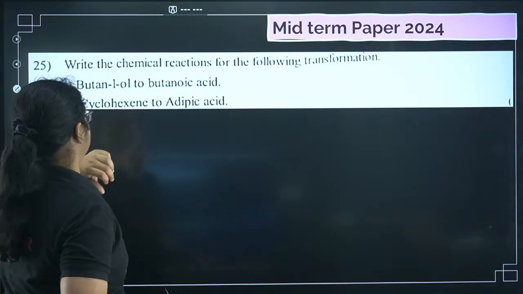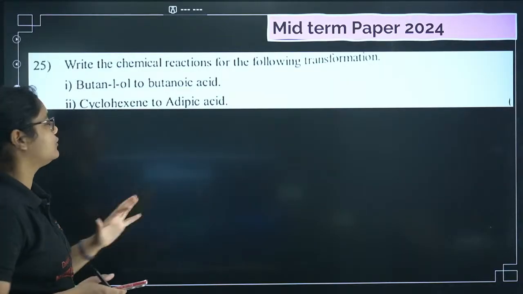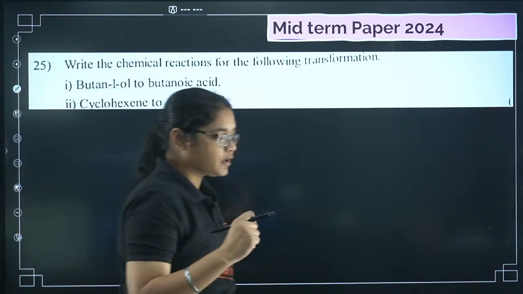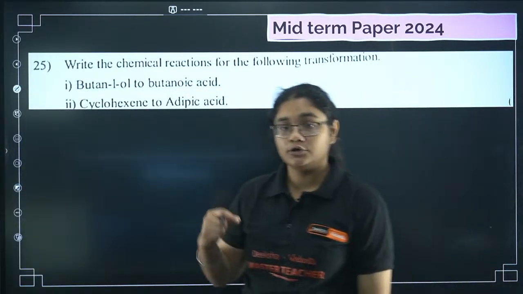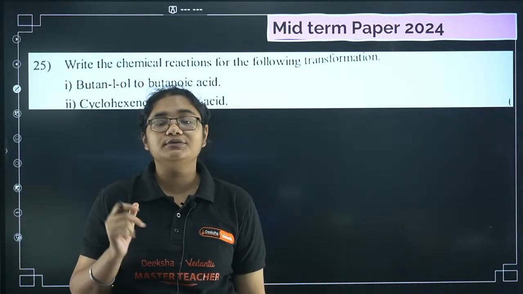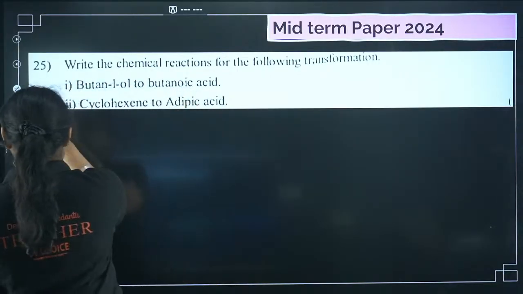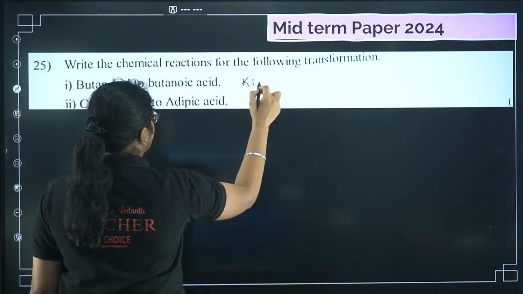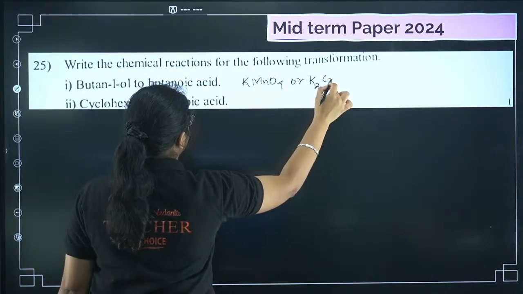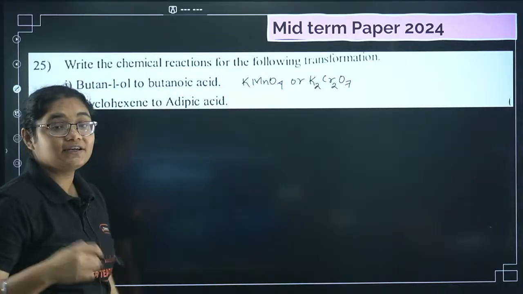Next, there was another question in the midterm paper. Write the chemical reaction for the following transformation. Very good question. Butan-1-ol to butanoic acid. Whenever you want to convert primary alcohols to acid, you have to use a very strong oxidizing agent. You can use KMnO4 or K2Cr2O7. So the answer for the first one is KMnO4, or you can also use K2Cr2O7.